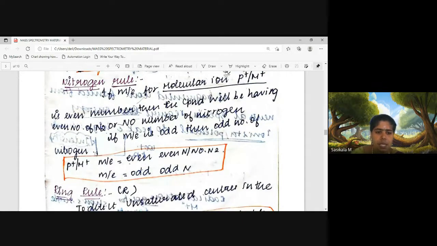If the molecular ion mass to charge ratio is even, the number of nitrogen atoms will be even or none. Here, no means no nitrogen; don't consider it as nitrogen and oxygen. It is even nitrogen or no nitrogen. If the molecular ion has an odd mass to charge ratio, then it will have an odd number of nitrogen atoms, like 1, 3, 5, and so on. This is the nitrogen rule followed for the molecular ion during the ionization process.